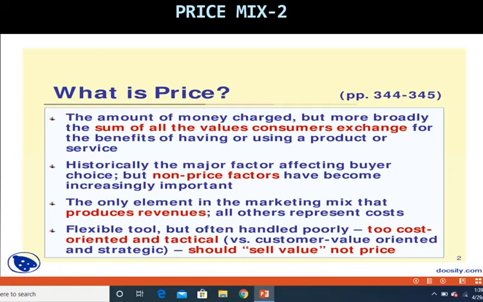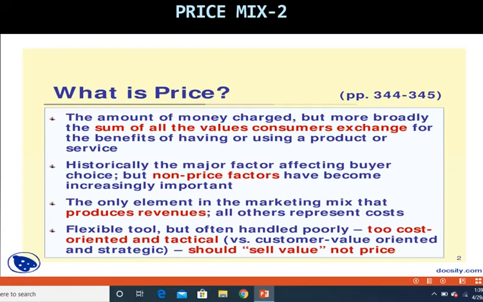They do not look at it from the customer value point of view. Customer value means what benefit the customer is going to get. Most companies, because they incur cost in manufacturing a product, think from the cost point of view, but there is also a benefit being given to the customer. Therefore the company should sell value and not the price.